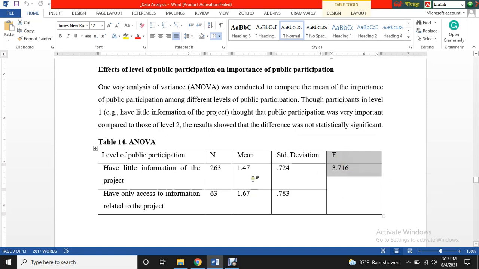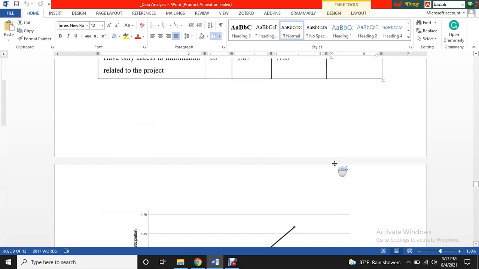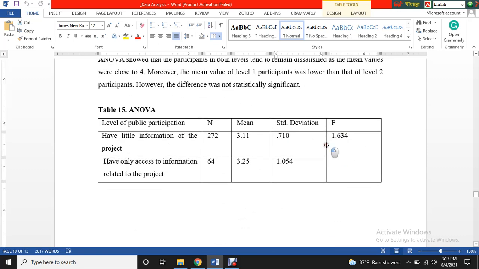The difference is very low, because the means are close to each other. That's why it's not significant. It is the same for this one, where the difference is very low, 3.11 and 3.25. So the F is not significant because the p-value associated with F was greater than 0.05.